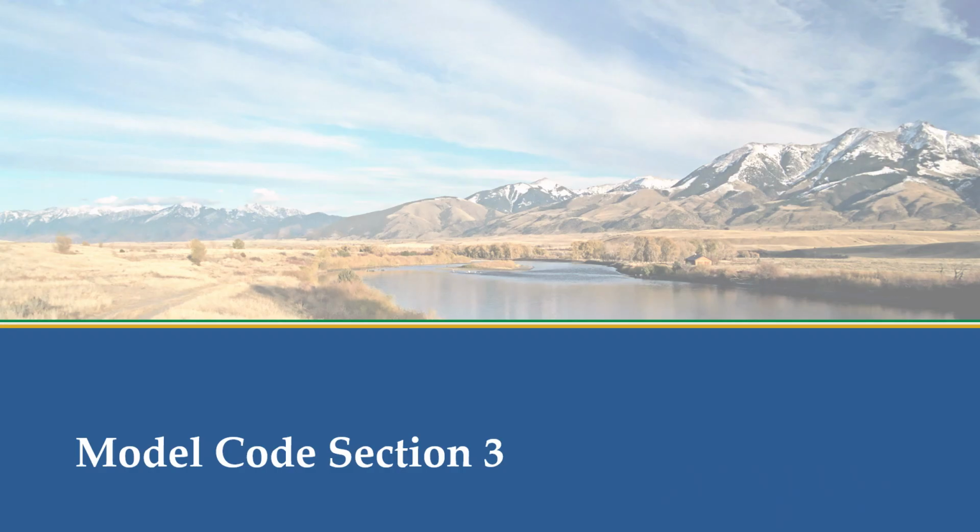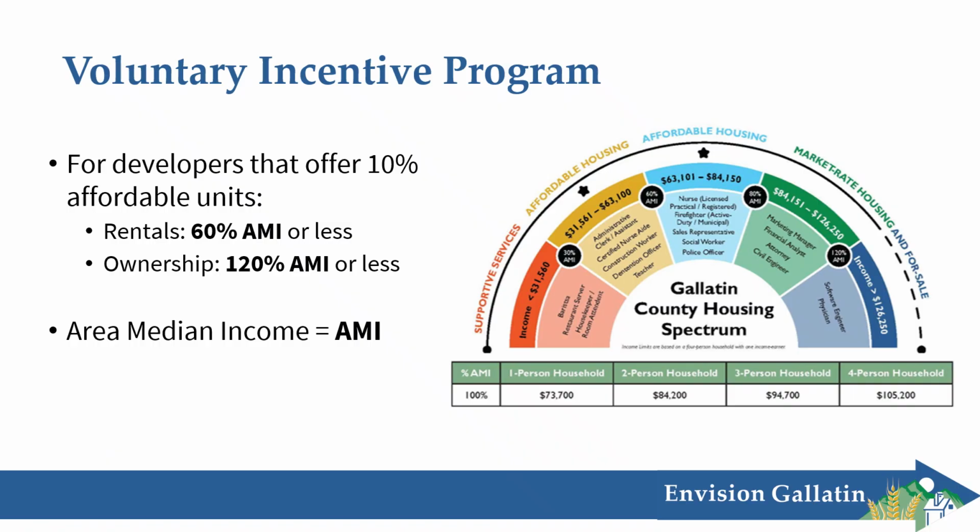On to section 3. This section talks all about the voluntary incentive program. So remember, there are relaxations from certain design standards in the zoning code for affordable housing developments. And this requires, in order to access those incentives, developers must provide at least 10% of the units in their development as affordable. And they must restrict them for units that will be rented to 60% area median income or less, and for units that will be owned 120% of AMI or less.